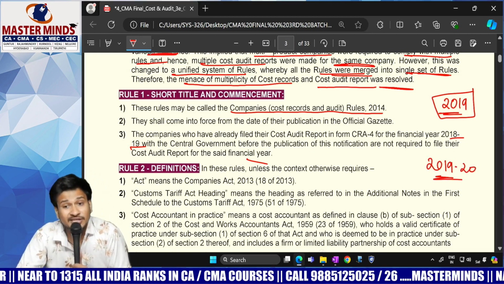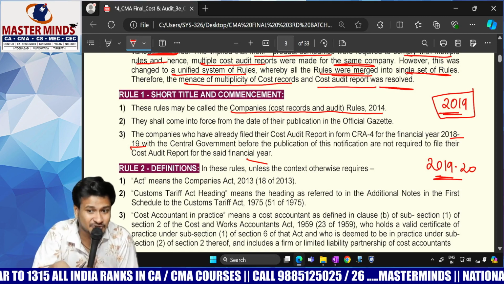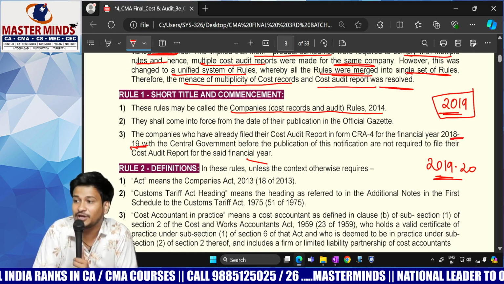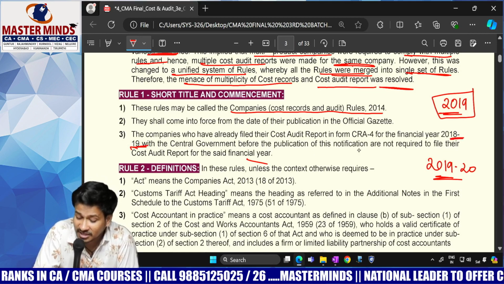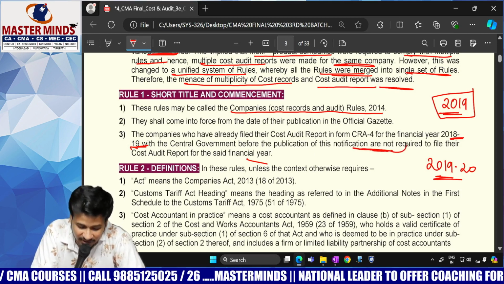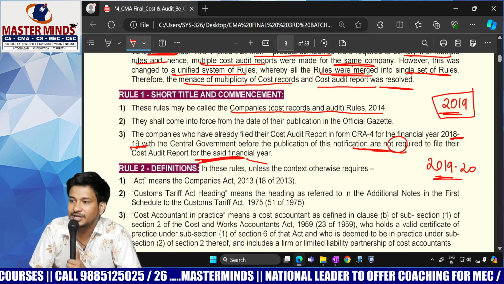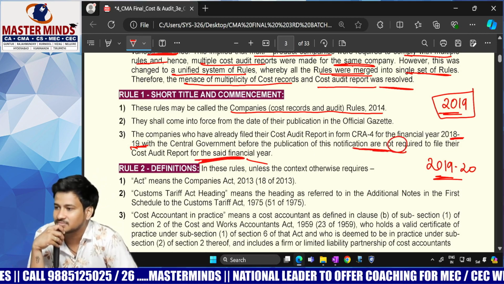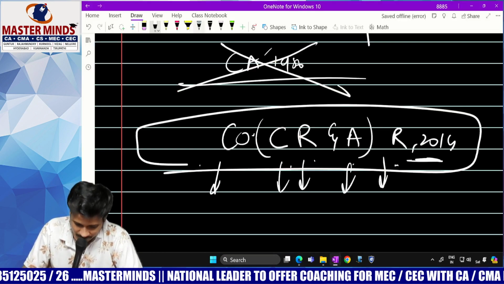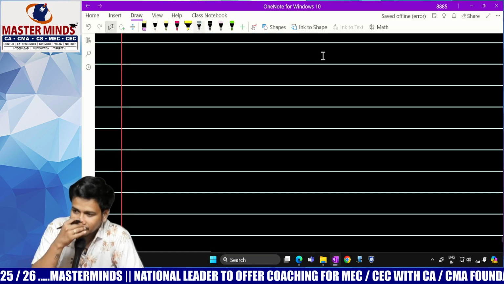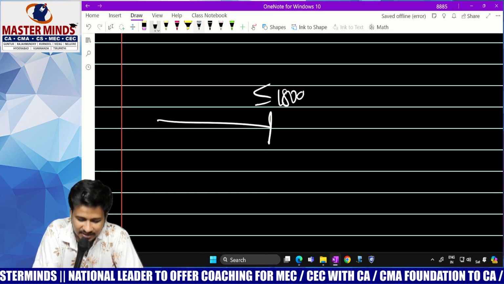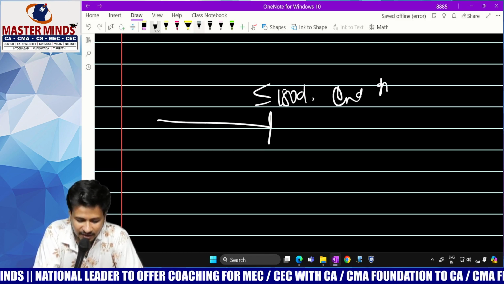Those cost auditors who have already issued the cost audit reports for 2018-19 by following the old rules, before the release of these new amendment rules, are not required to file a new cost audit report for the said financial year. Say for example, you have to issue the cost audit report within 180 days from the end of the financial year.